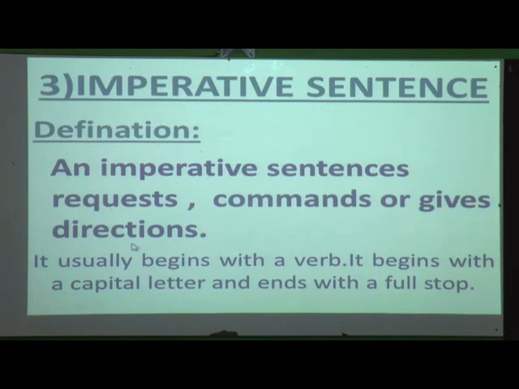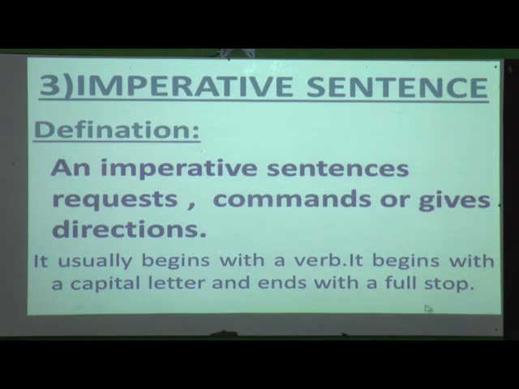So how do we define an imperative sentence? An imperative sentence requests, commands or gives direction. Now here we can see that the sentence begins with a verb, and it also begins with a capital letter and ends with a full stop. Again I will repeat that an imperative sentence means a command, and it usually begins with a verb. It begins with a capital letter and ends with a full stop.